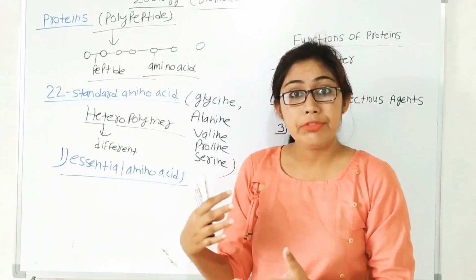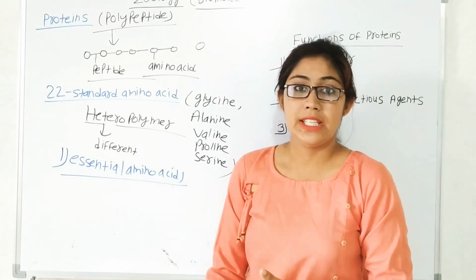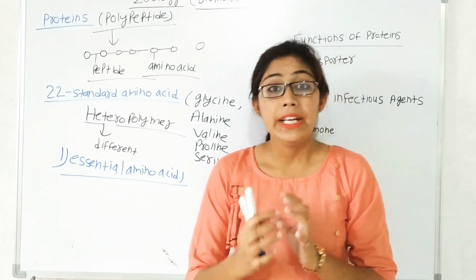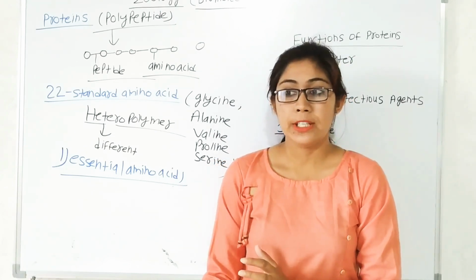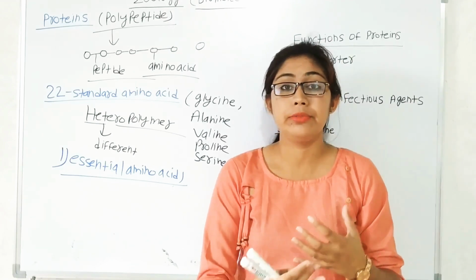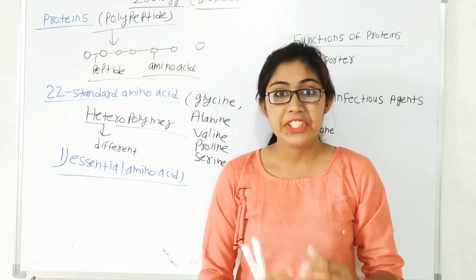Then how can we get these amino acids, and what is the source of these essential amino acids? Dietary protein is the only source for the essential amino acids. We take a diet like milk with egg, then fruits and vegetables.